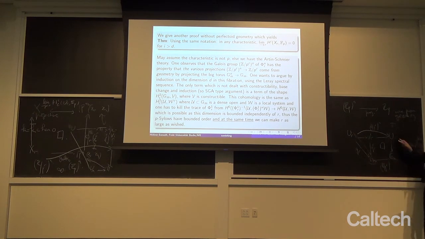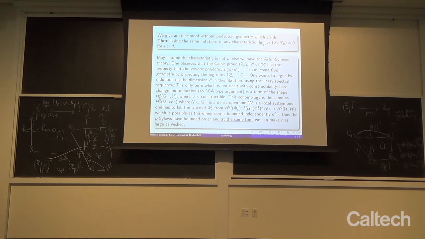This diagram, I wrote it in a way that it should suggest to you that it behaves like the Frobenius, relative Frobenius and absolute Frobenius. So, but if we do that, that means, as I said, there's no way to control the sheaf. I cannot, and in fact one cannot.